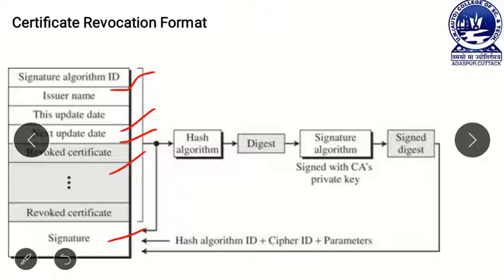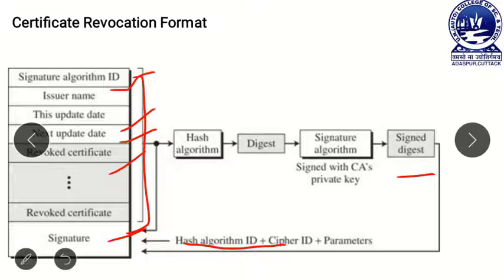Here the signature field also contains 3 sections. The first section contains all other fields of the revocation format except the signature, the second contains the algorithm which is used to sign this revocation certificate, and the third contains the signed digest.